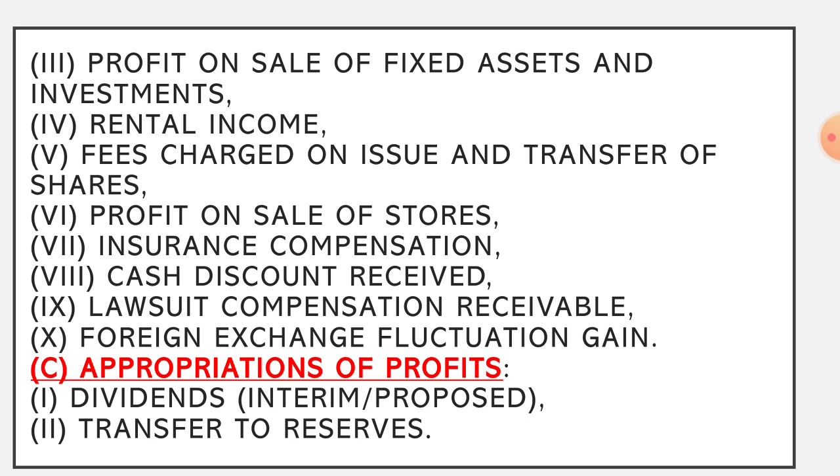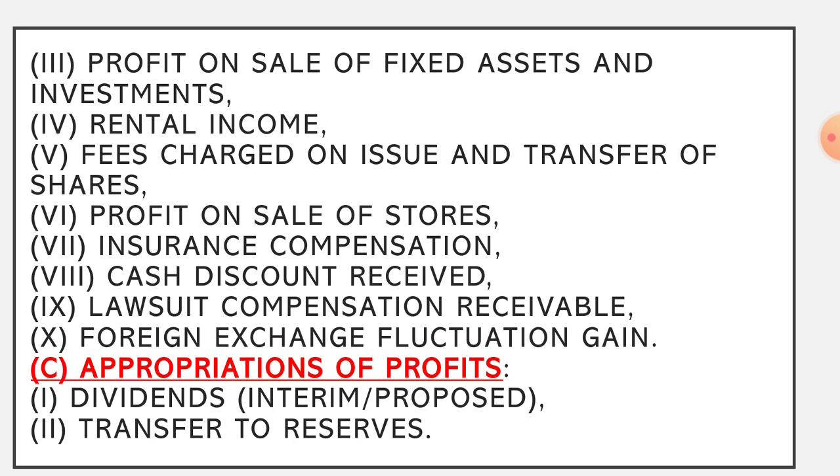And the third is appropriations of profit. Out of the profit, every year the company decides in its accounting policy to transfer a certain amount to various funds. It means that out of the profit they are keeping some amount as a reserve, but you cannot say this is an expense of the company. It is an accounting policy of the company, thinking about future losses and fluctuations in the business. So any appropriation of profit, whether it is a dividend, interim or proposed, or transfer to reserves, will not constitute a part of the cost sheet.